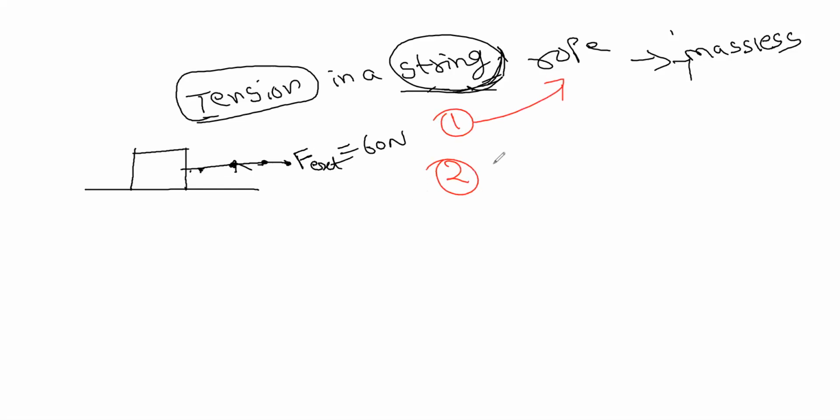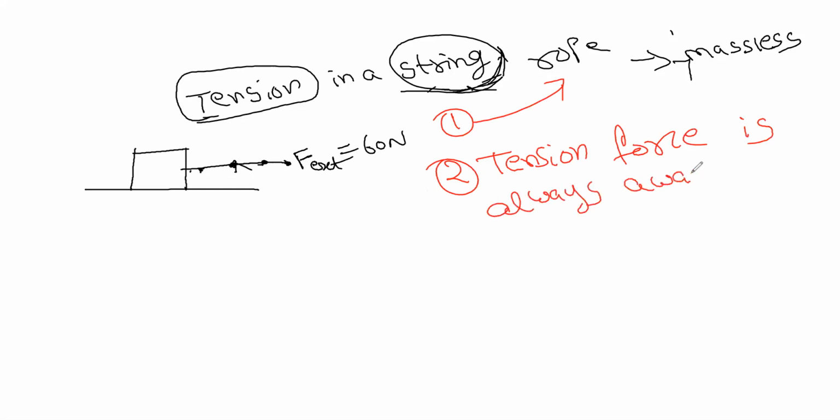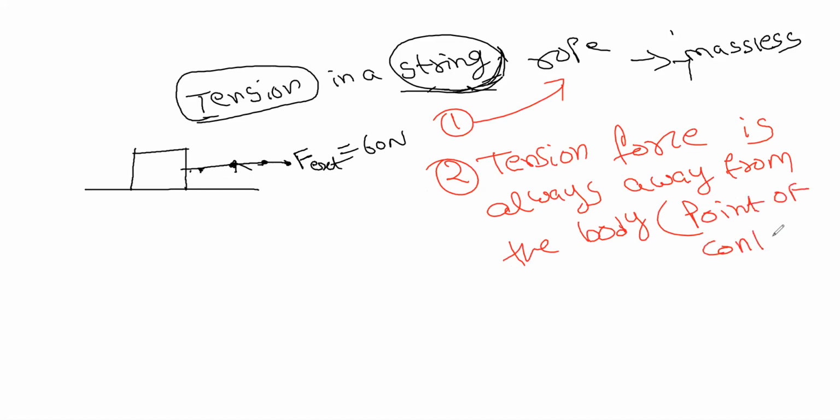And the second thing is tension force. Remember this one. Tension force is always away from the body, or in the other sense, always away from the point of contact. This is the most important thing because this tells about the direction.